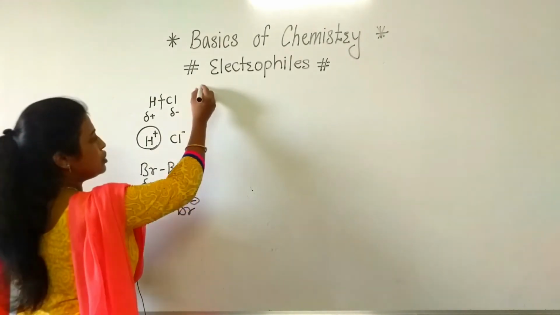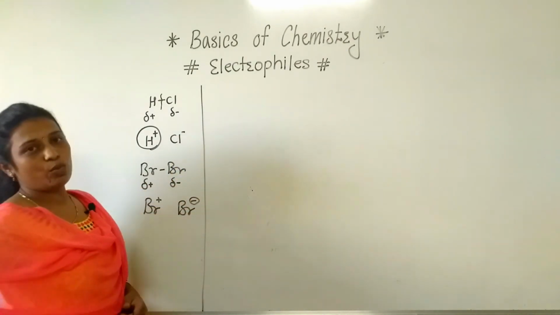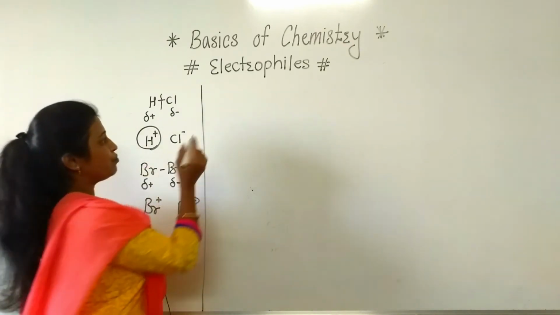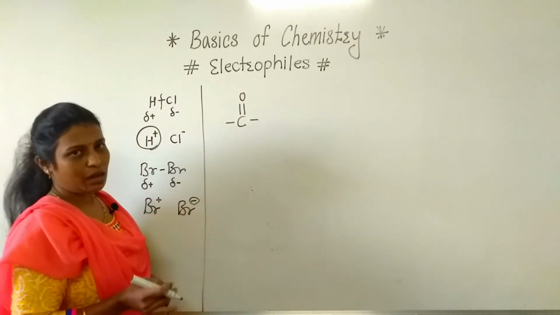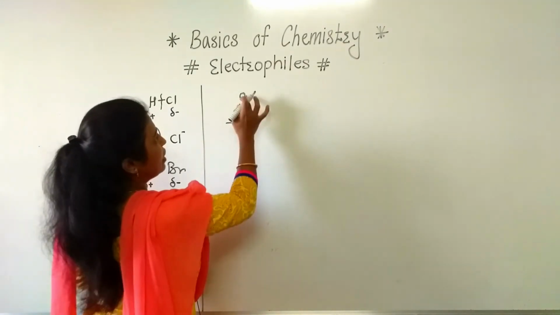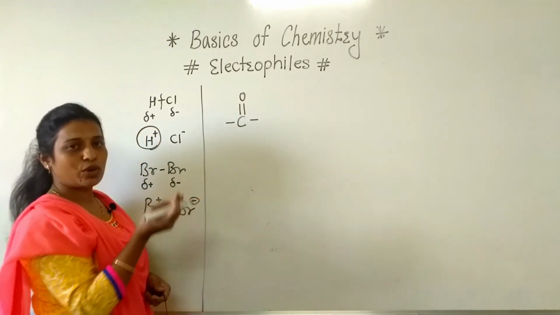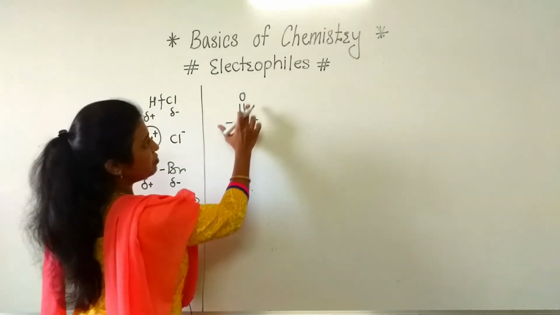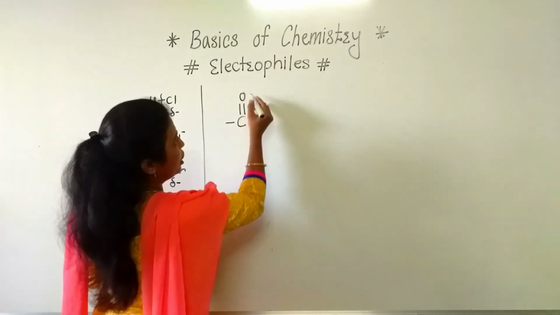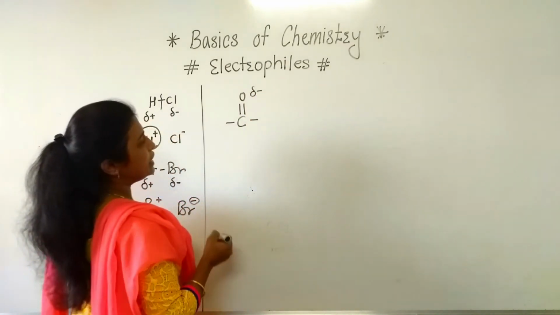Clear to everyone? So here we can say another point: if there is the presence of a carbon-oxygen double bond, means carbonyl compounds are there, here we are going to consider the electrophile in polar molecules. Now see, oxygen is more electronegative, so it will carry partial negative charge.